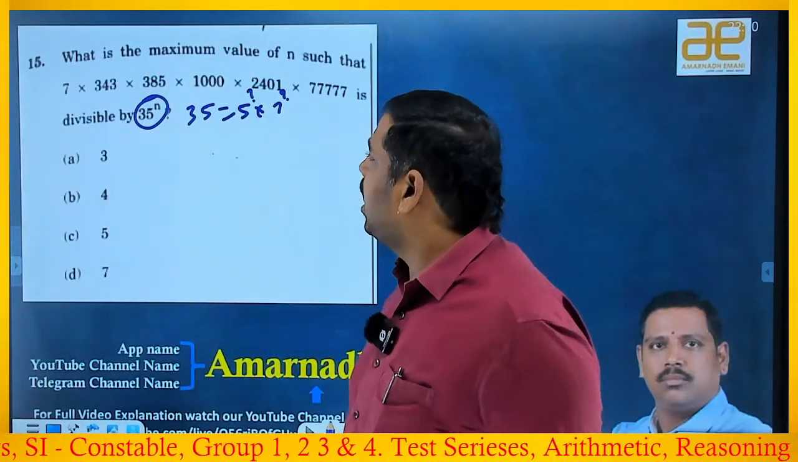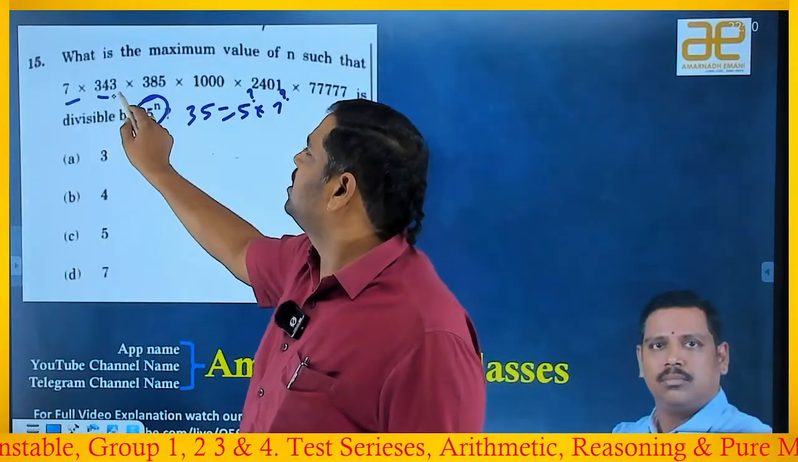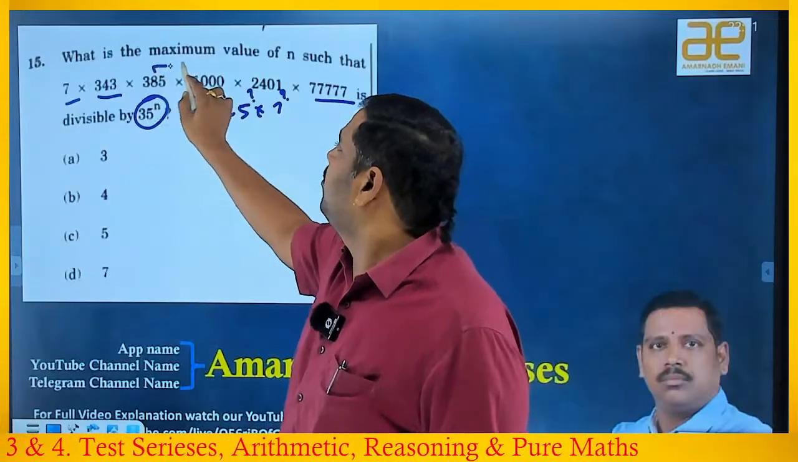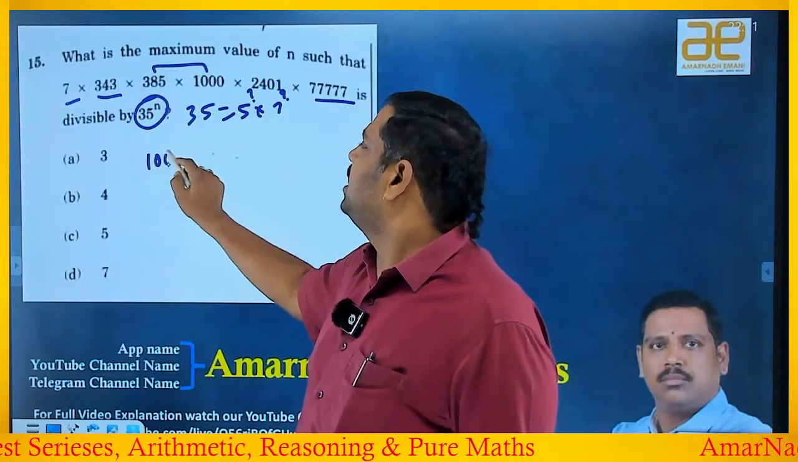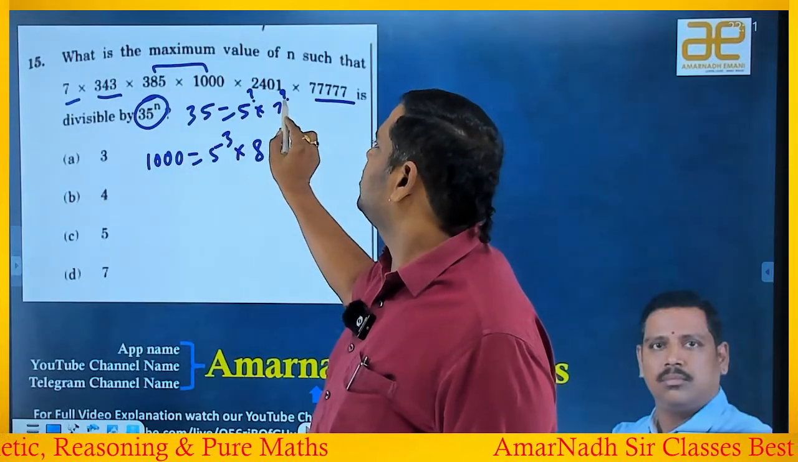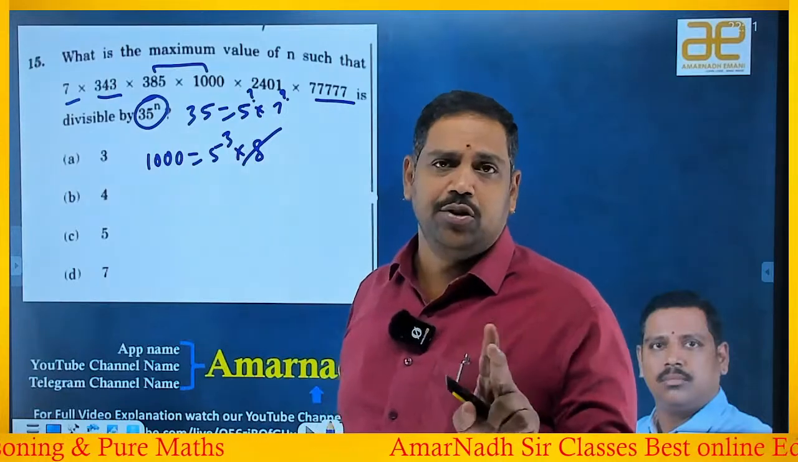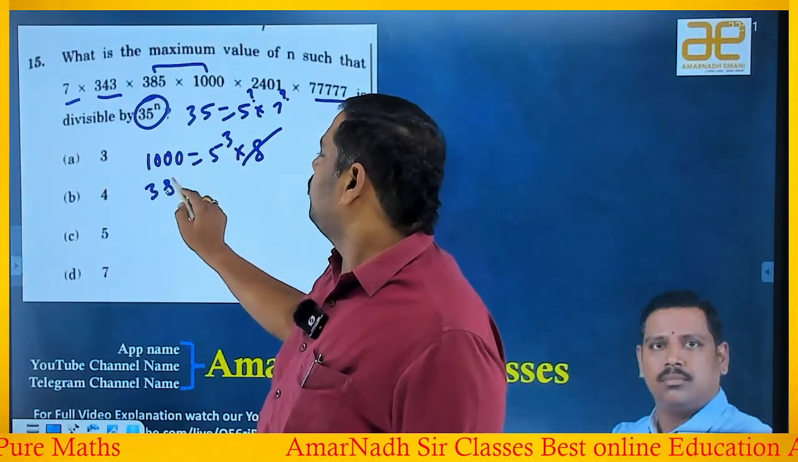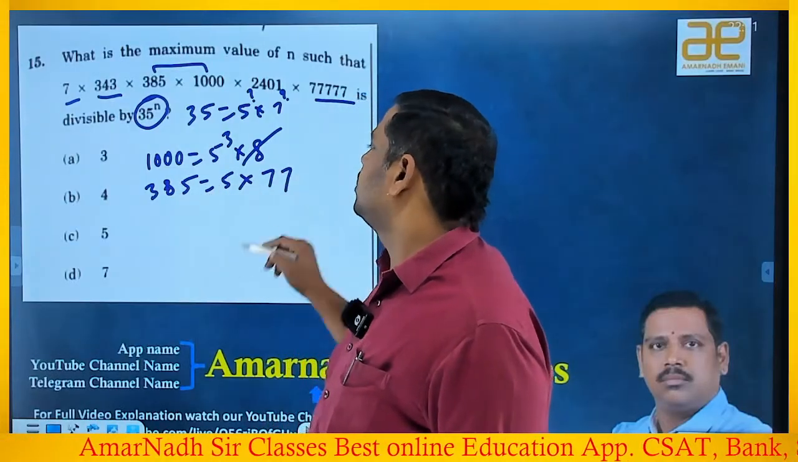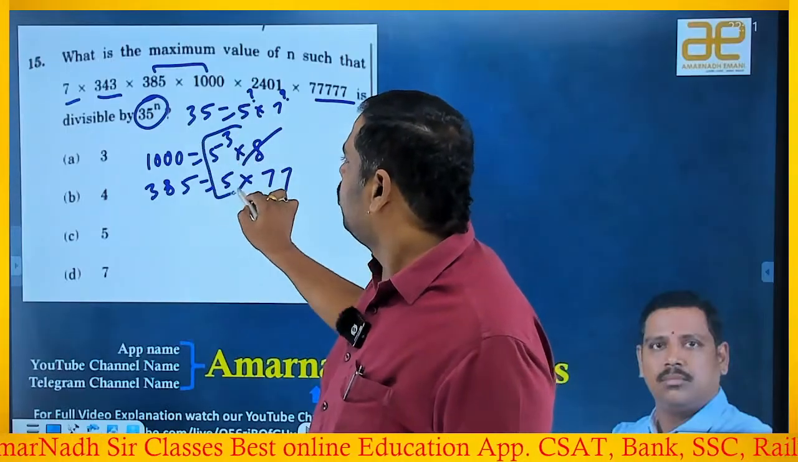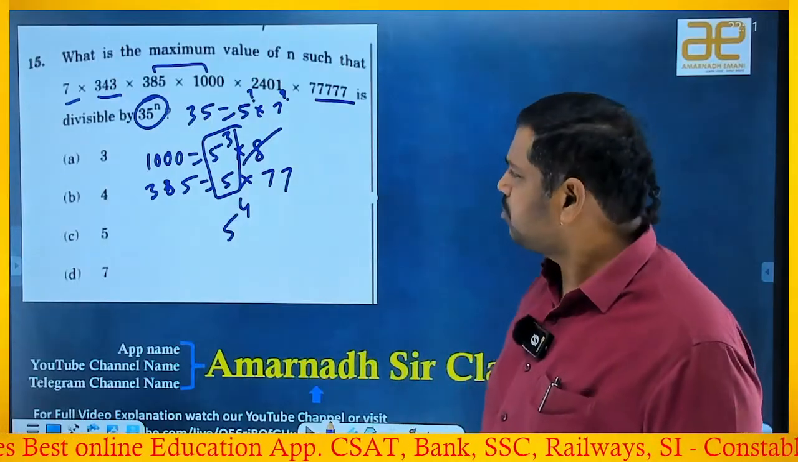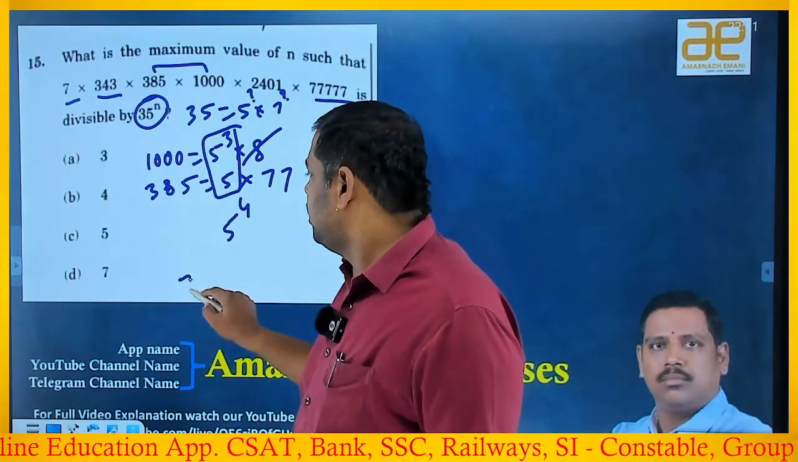If you think of the highest power of 5, because this is 7 cube, it also has a 7. So many 7s are there. The 5s, if you observe, are available only in these two places. 1000 can be written as 5 cube, that is 125 into 8. The question is about 5s and 7s. 7 is not there, 5 is there. If you take 385, it is divisible by 5, right? 5 into 7 into 11 is 385, so there is a 5 and a 7. So 5s are available in these two only. What is the highest power of 5 you got? 5 power 4.